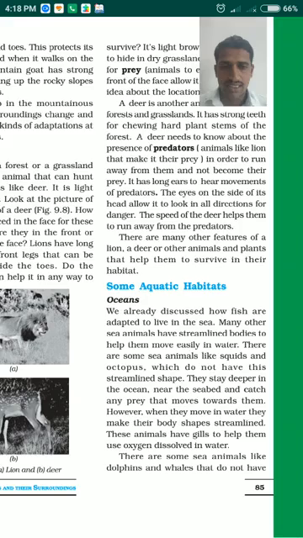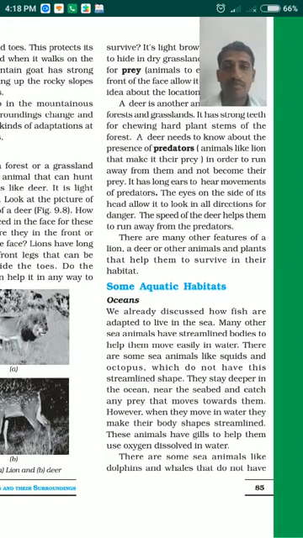There are some animals such as squids and octopus, but they do not have a streamlined body shape, so they stay very deep in the water. They get the food which comes towards them. They stay near the seabed, which is almost at the base, and they catch the prey or the food that moves towards them.